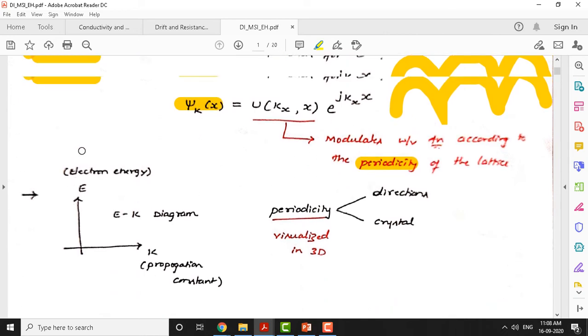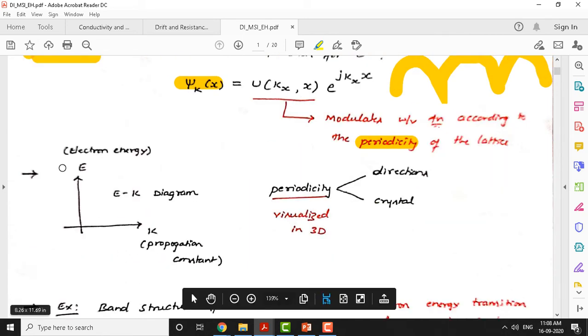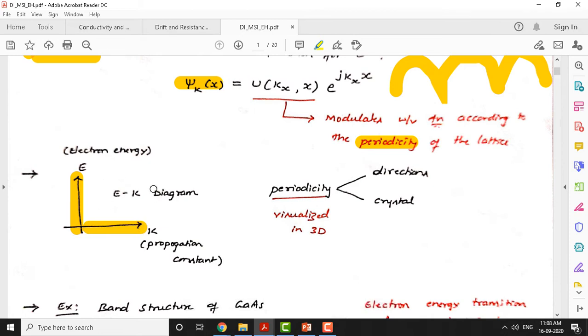And I talked about this E-k diagram where we plot on the y-axis electron energy and on the x-axis the propagation constant, also called momentum. So here we discuss what we mean by direct semiconductor and what we mean by indirect semiconductor. And let us see the periodicity here.